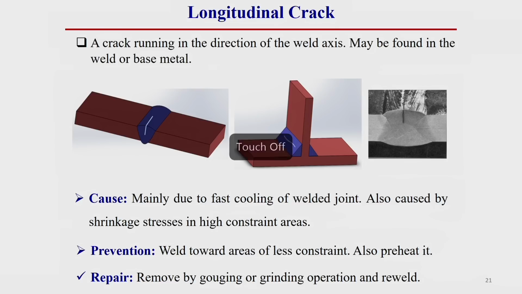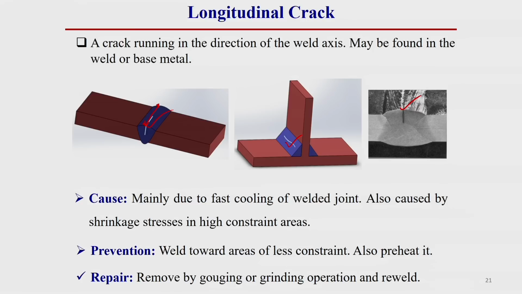First of all, longitudinal crack. You see, this is generally called longitudinal crack. It is a crack running in the direction of the weld axis. This is the weld axis, that means the welding direction, and it may be found in the weld or in the base metal, along the weld line. That means its direction is along the welding direction.